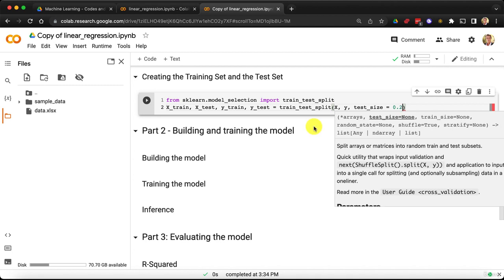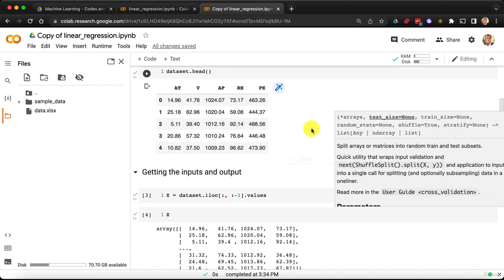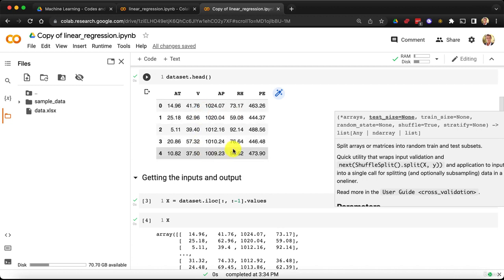All right, that means that among all the observations of our data set, well, 80% will go into the training set and 20% into the test set. Remember that there are about 10,000 observations in this data set, 10,000 data points, and therefore about 8,000 will go into the training set and 2,000 will go into the test set.